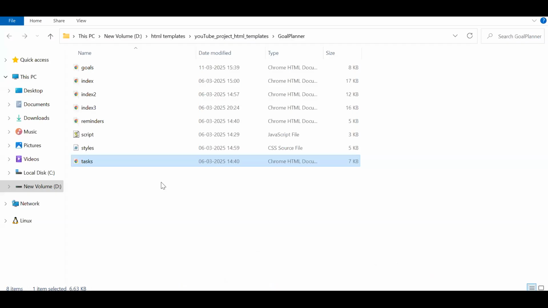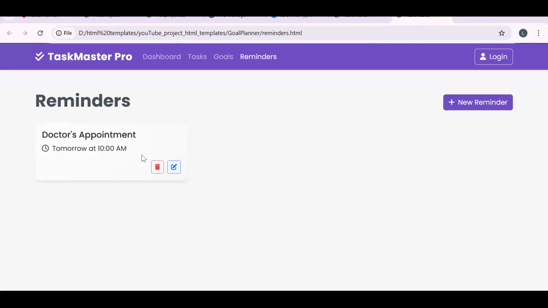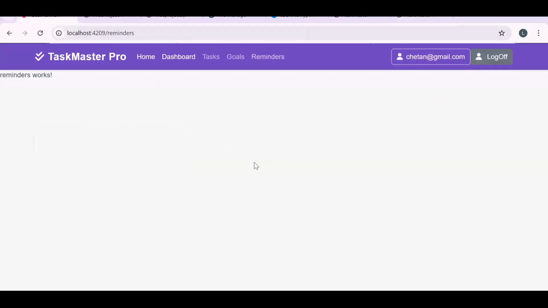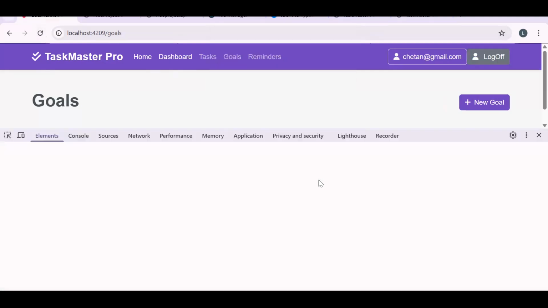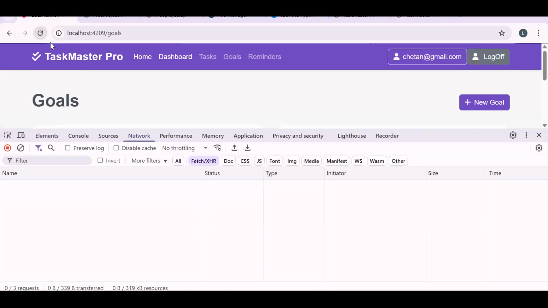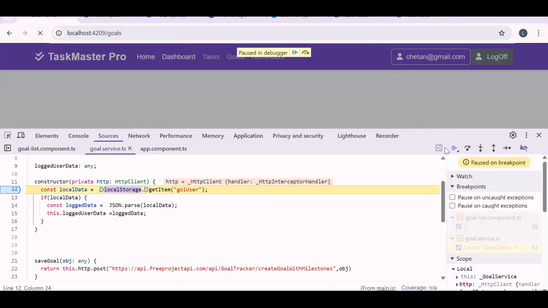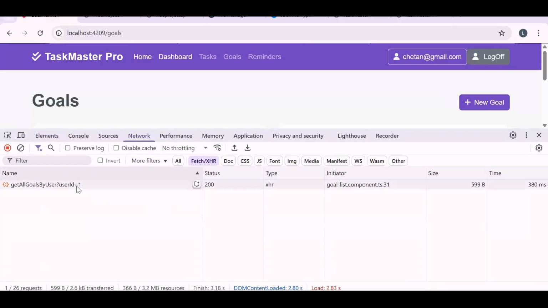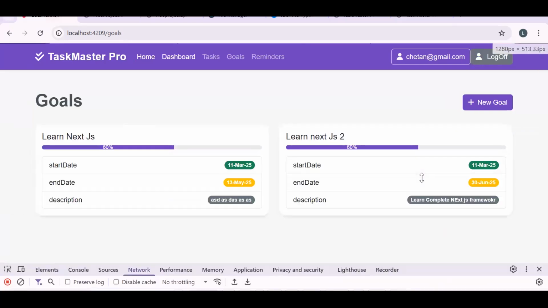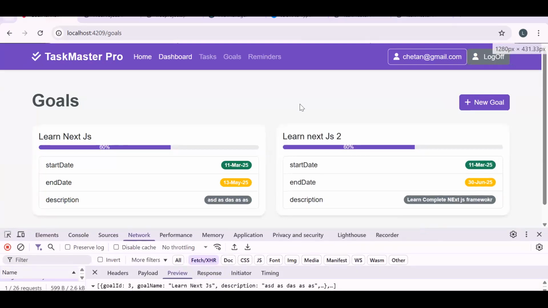Let me show you the UI reminders. So you can see reminders, right? Tomorrow 10 p.m., like that. Okay. Let's quickly do that also in the reminder. Or what I will do now, for now, we have completed our goal section, whatever goals we have created. Why is it not coming? Did we break something? Let's reload. Goals are coming. Okay, now it is coming, right? So we are able to show the goals.